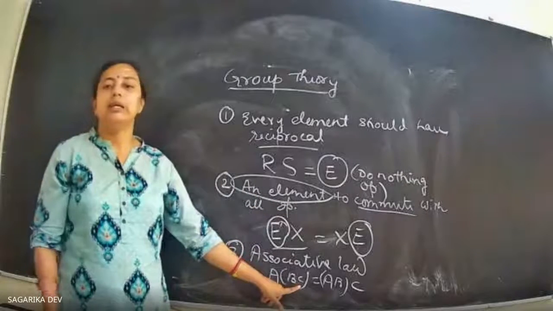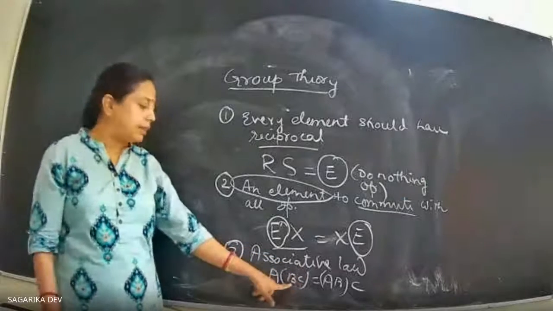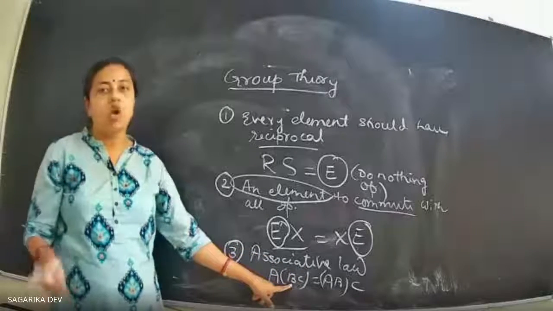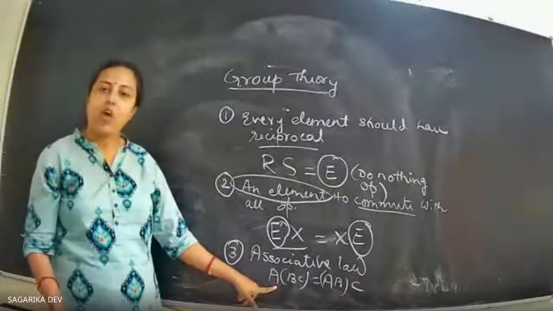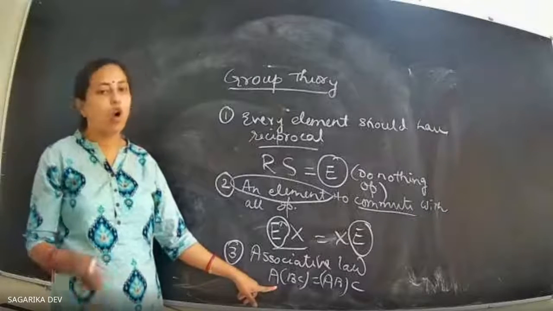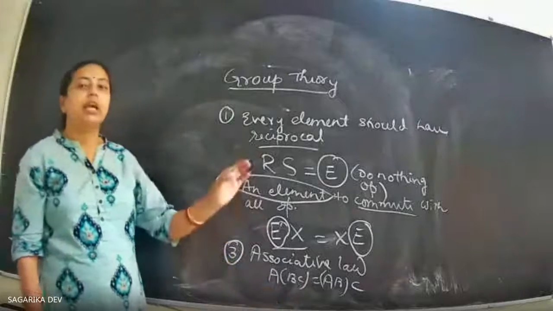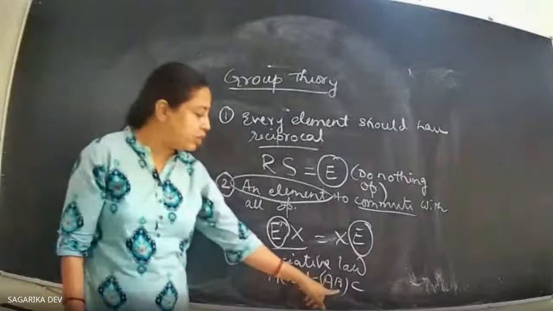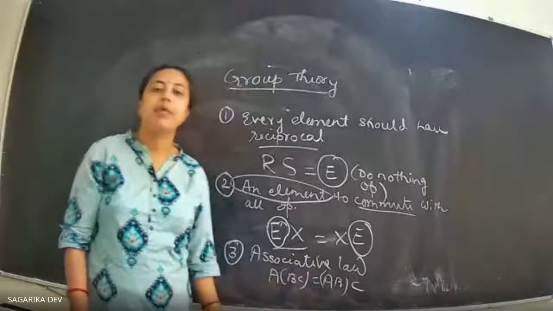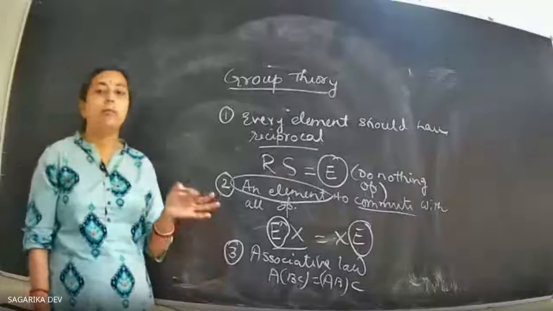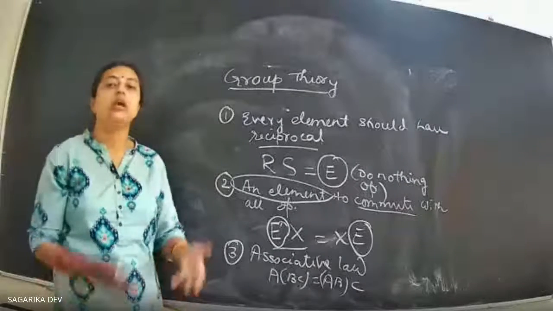Now I have done the symmetry operation C on the molecule, followed by B on the same molecule, and then A. The result that I will obtain is exactly the same if I do first B followed by A and then multiplied by C. Here again I must tell you, multiplication does not mean arithmetic multiplication.